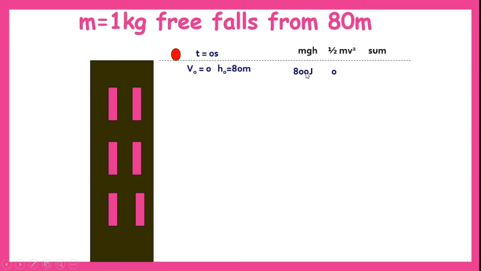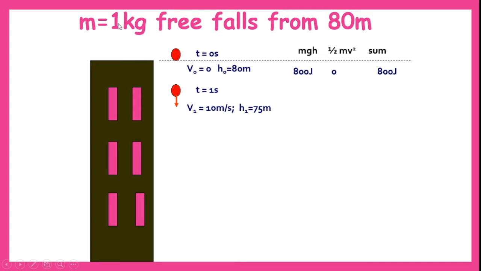Now let us sum up all the energies, potential energy as well as kinetic energy. So we got 800 joules plus 0 is equal to 800 joules. So the total energy at this point is equal to 800 joules. Next step we will see. After t is equal to 1 second, we have taken the instance that velocity has increased to 10 meters per second and it has reached a height of 75 meters.